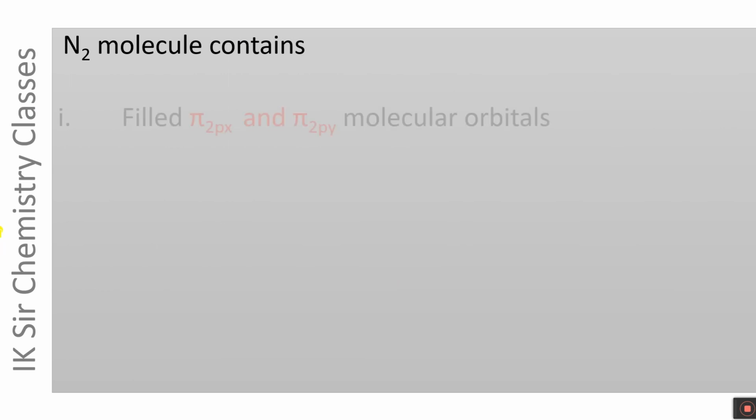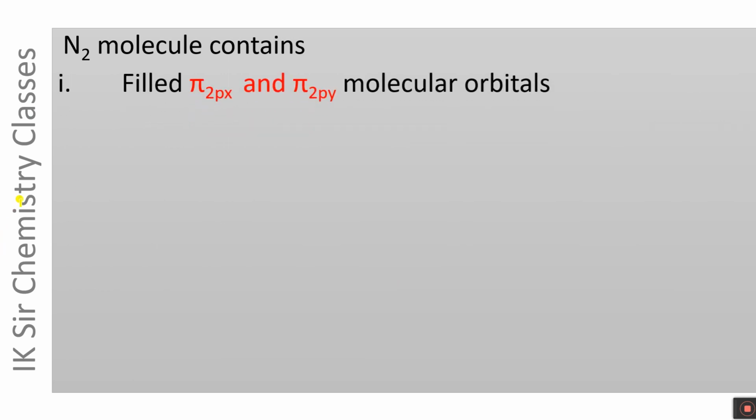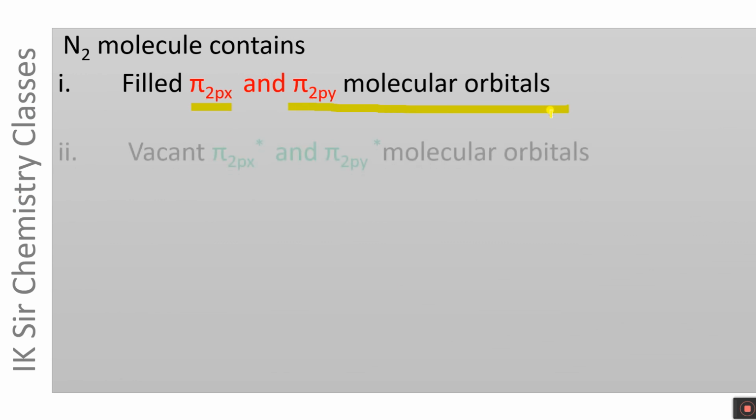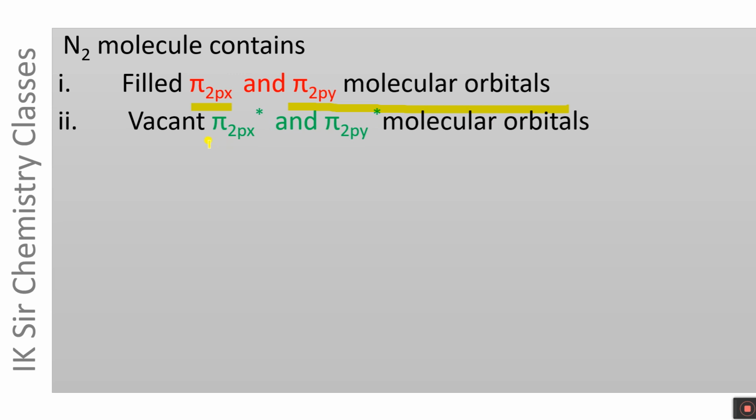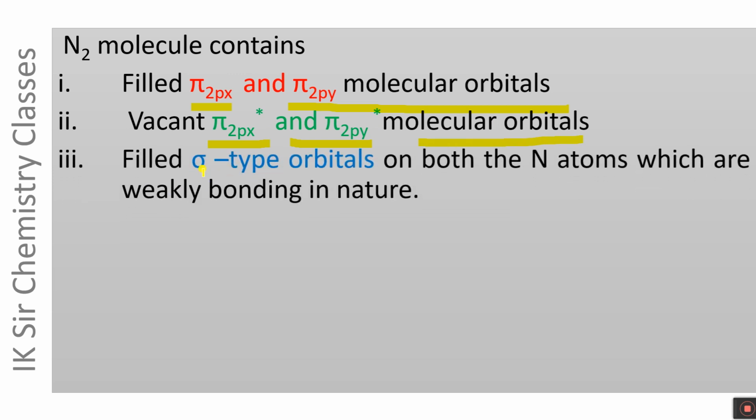N2 molecule contains filled pi 2px and pi 2py molecular orbitals, vacant pi 2px star and pi 2py star anti-bonding molecular orbitals, and filled sigma type orbitals on both the nitrogen atoms which are weakly bonding in nature.